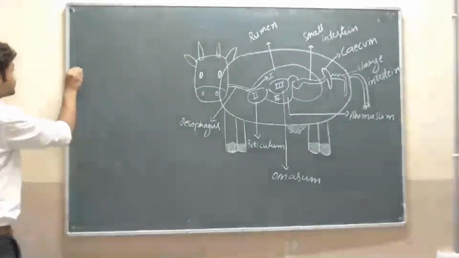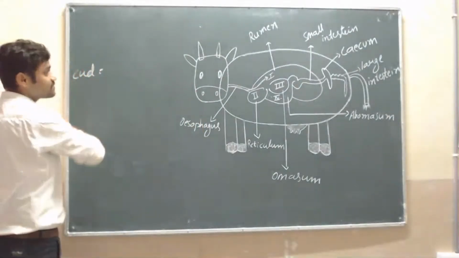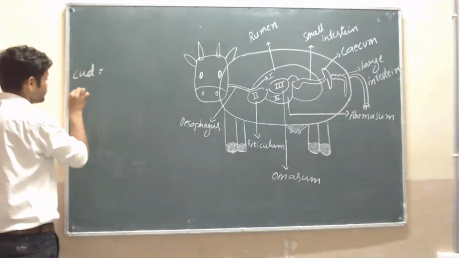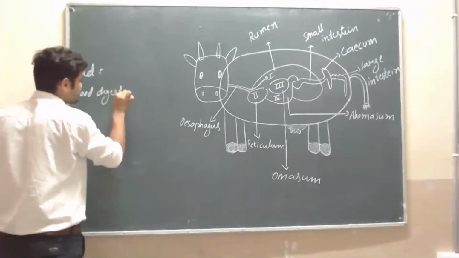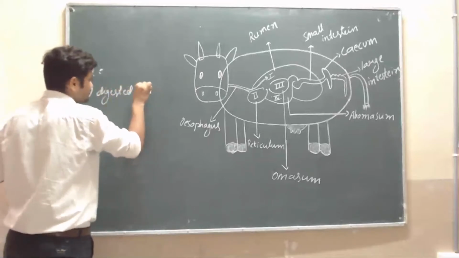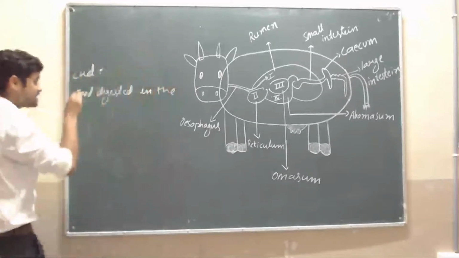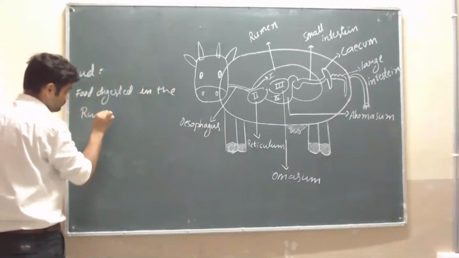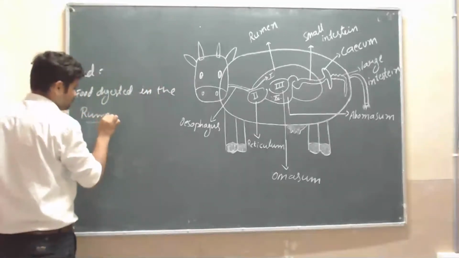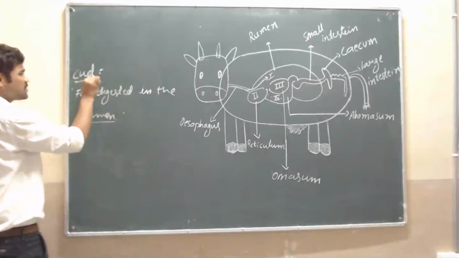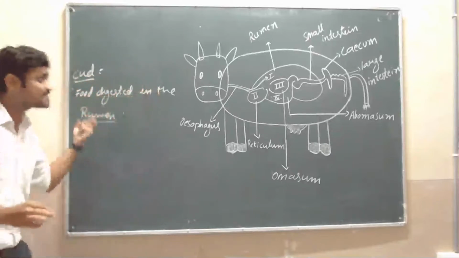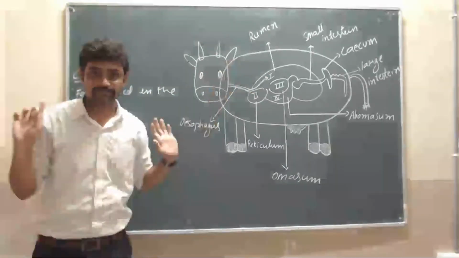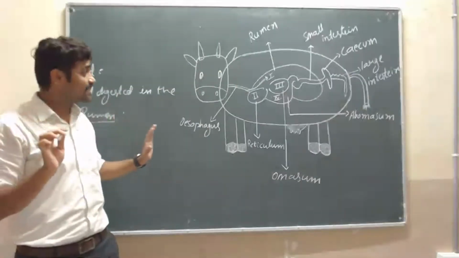What is meant by cud? The food digested in the first chamber, the rumen, is called cud.